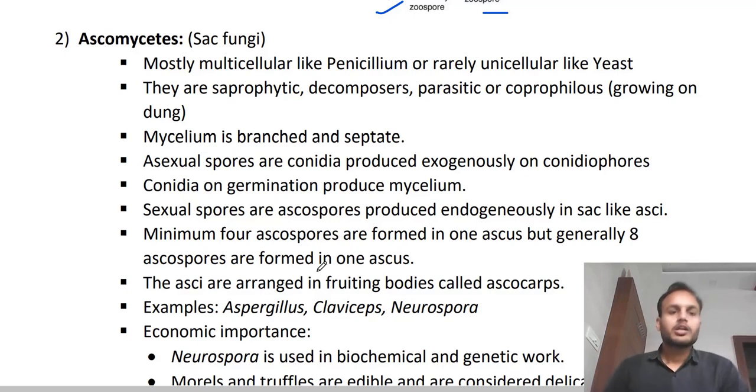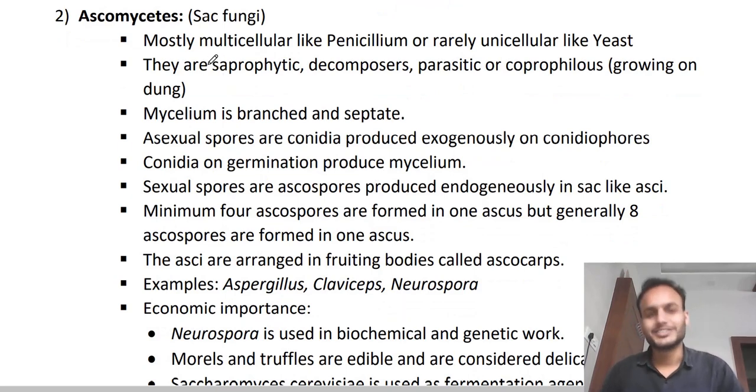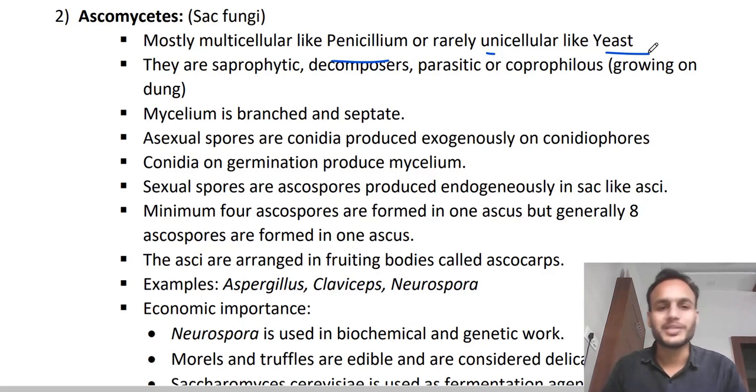Clear? Okay. Ascomycetes include multicellular as well as unicellular organisms. Among the multicellular organisms, it includes Penicillium, and among unicellular, it includes yeast. So simple it is, yeast comes in Ascomycetes.